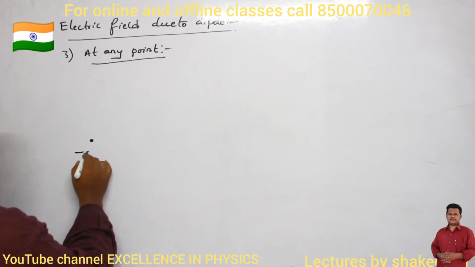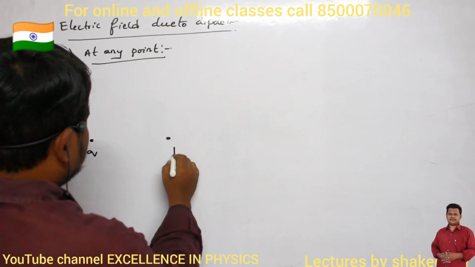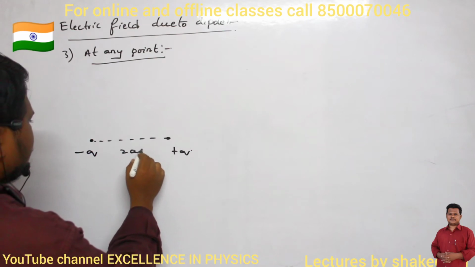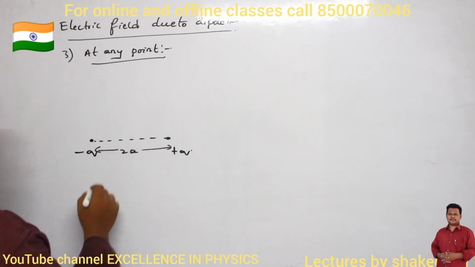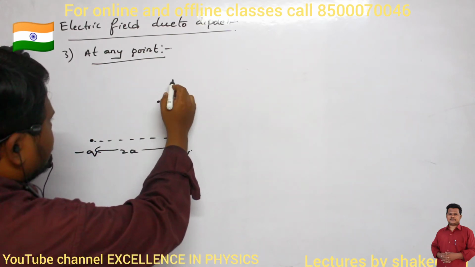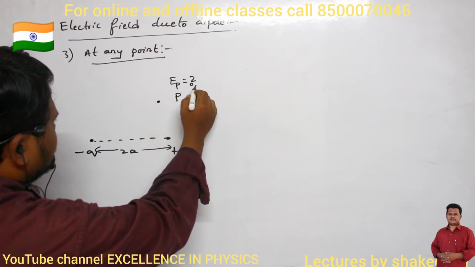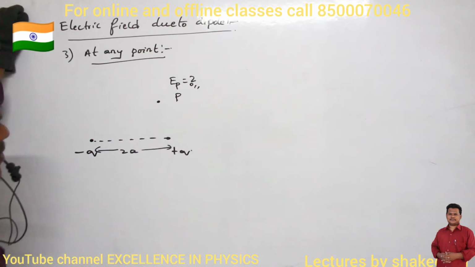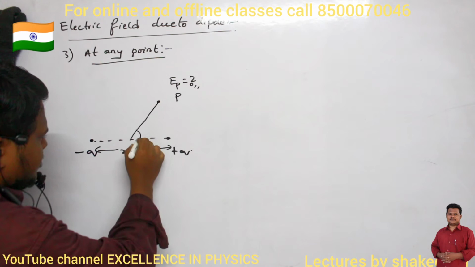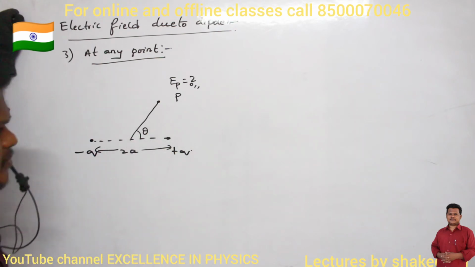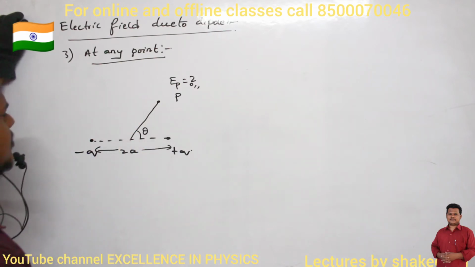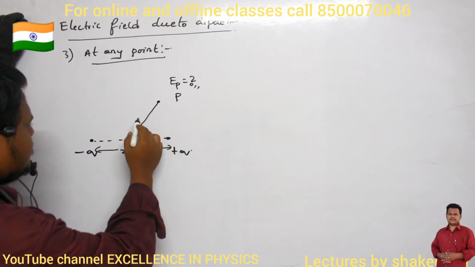So for example, let us see. This is a negative charge and this is a positive charge, plus q. They are separated by a distance of 2a. Now at point P, I want to calculate the magnitude of the electric field. This point P makes an angle theta with the center of this dipole, and let us consider it is at a distance of x.